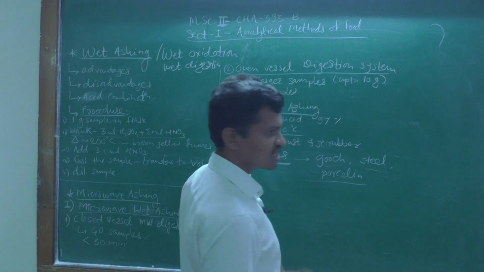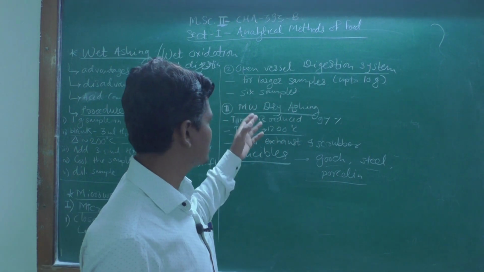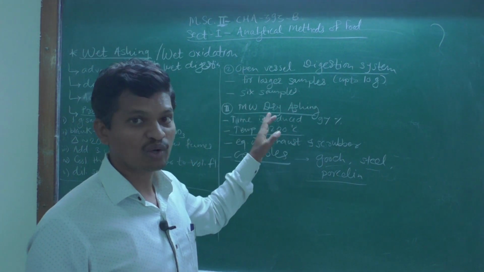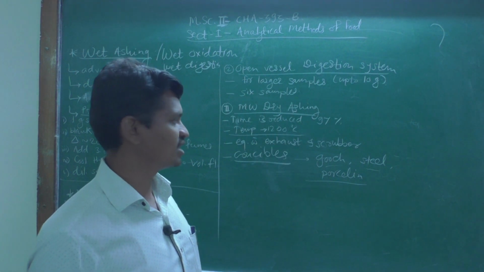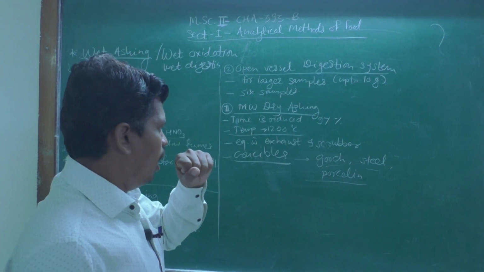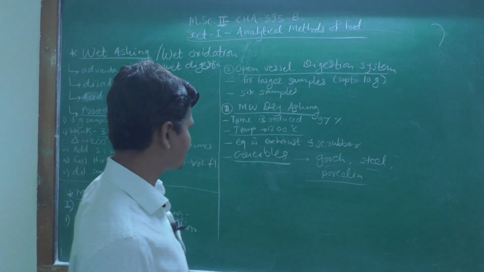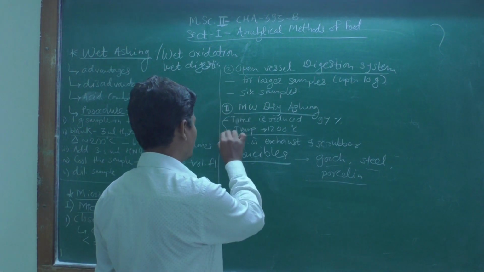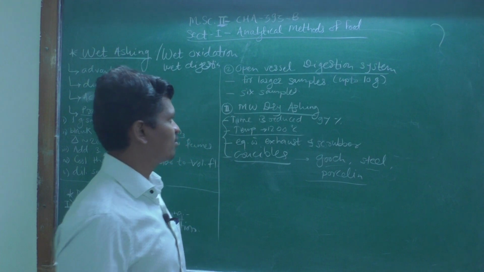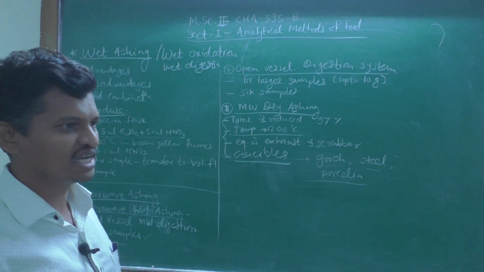All such types can be used for this microwave dry ashing technique. So these are some advantages of microwave dry ashing over the conventional dry ashing technique.